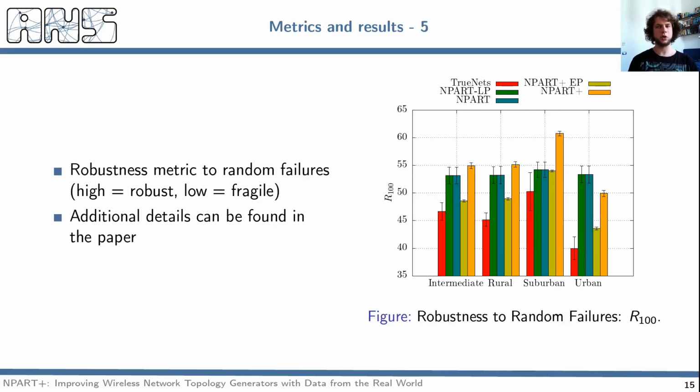These figures and the next one show the derived robustness metric, which describes the resistance of the network to an increasing number of random failures among the nodes. By measuring the size of the largest component after each potential failure, we evaluate this robustness, and a higher metric means a higher robustness of the topology. From these results, we can observe how all topology generators tend to overestimate the resistance of the network, creating networks that, presumably due to longer links and the lack of correlated shadowing, are more resistant. Also here we can see how NPART+ with edge pruning is the approach that better resembles and approximates the ground truth, TrueNets.